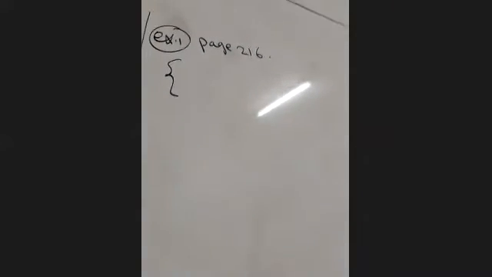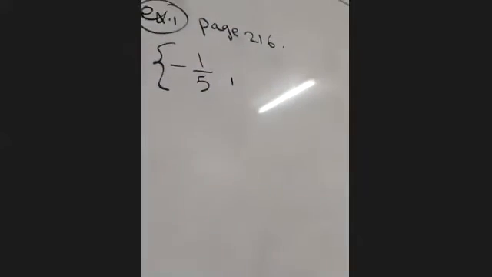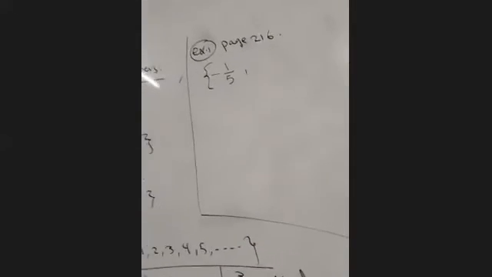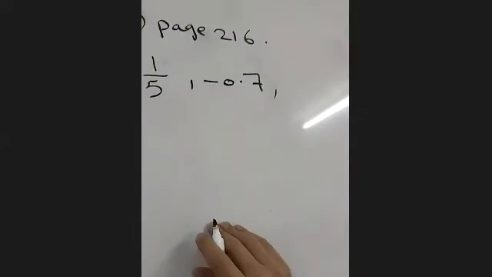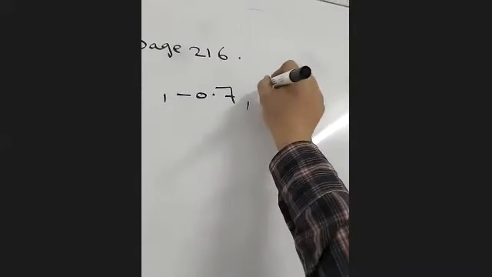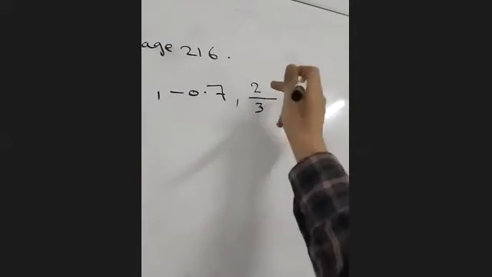page 216. I have this set of numbers. Inside it, we have negative 1 over 5, negative 0.7, and 2 and 3 over 5. What is this 2 and 3 over 5?